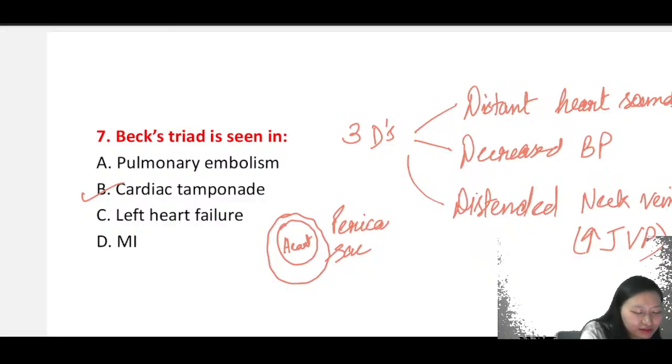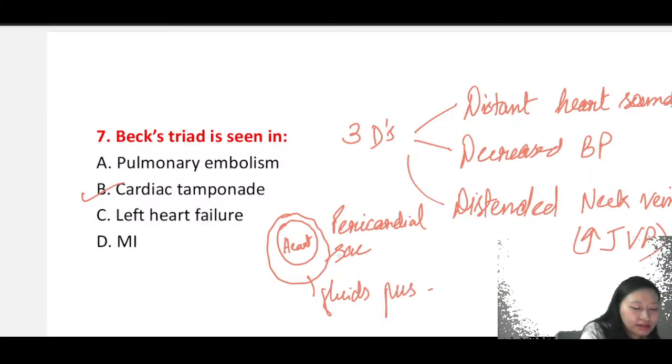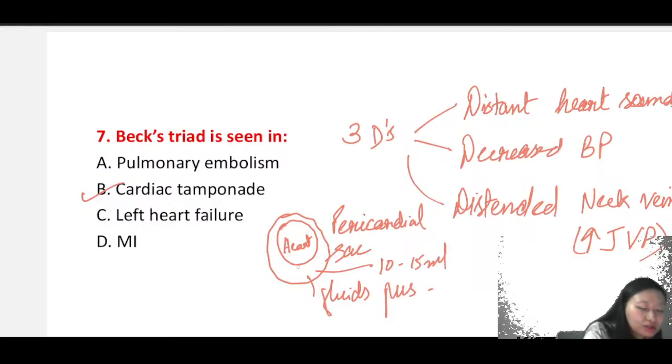Pericardial sac, right? So in the pericardial sac, what happens is that there are fluids, let's say any kind of pus. It does have a normal amount of fluid, like 10 to 15 ml, but if it is beyond that, the heart will not be able to expand, and there is nothing to squeeze out, right? Difficulty in contraction and expansion.